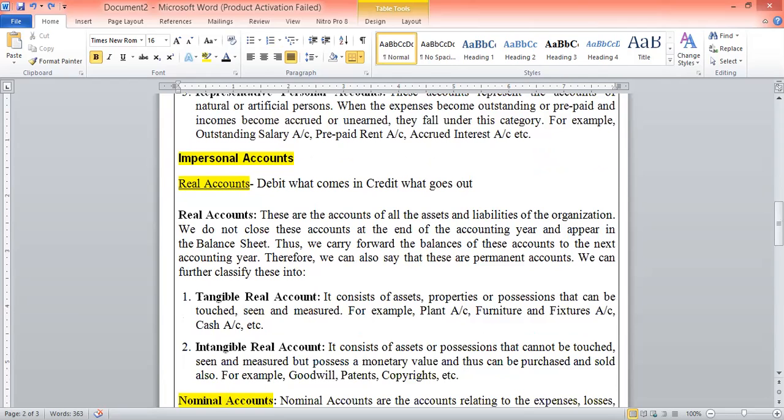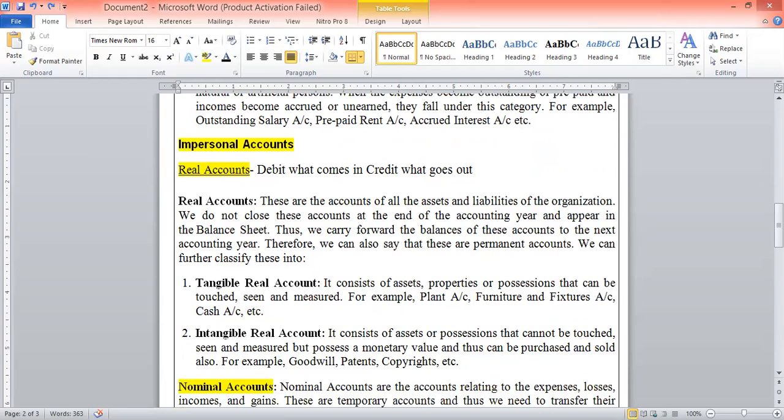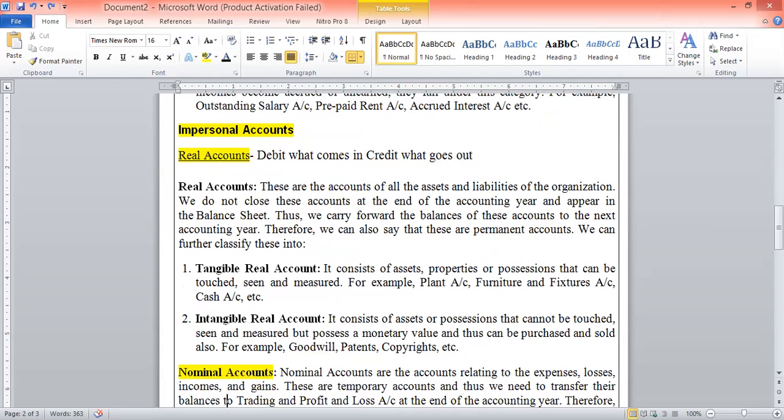Now, a real account has two types, tangible real account and intangible real account. Tangible real accounts are all the assets and properties which you can touch, see, and measure. For example, plant account, furniture account, cash account, these are all your tangible real accounts.